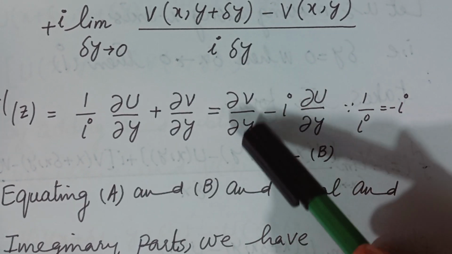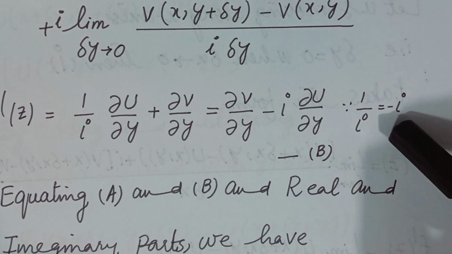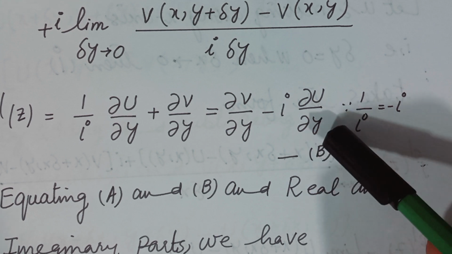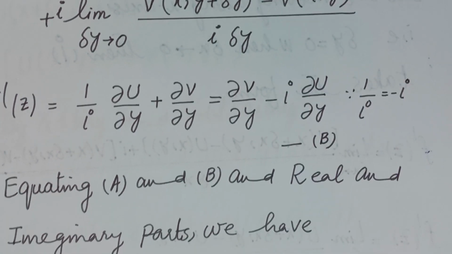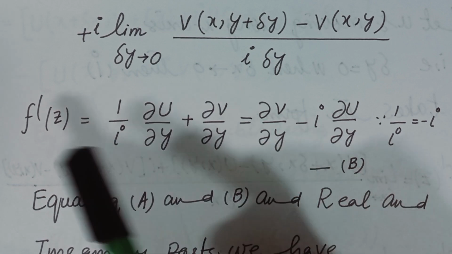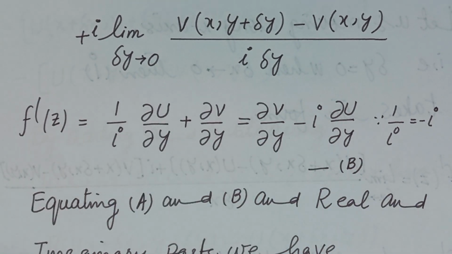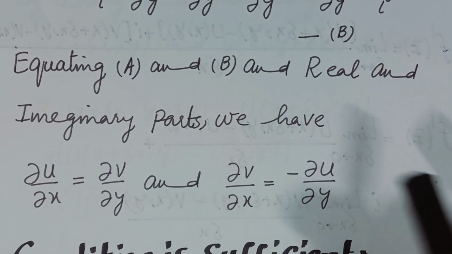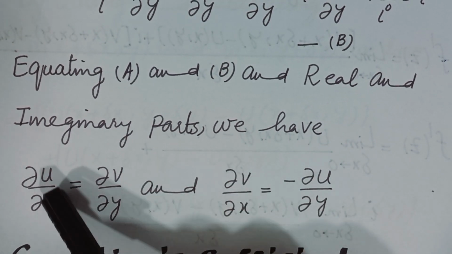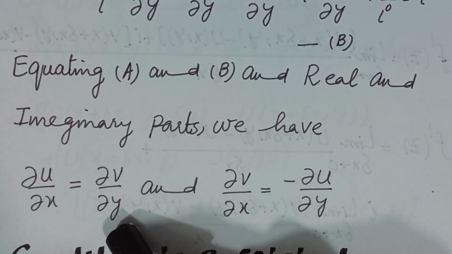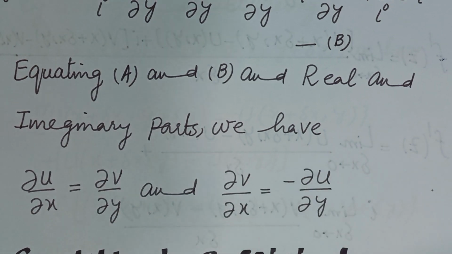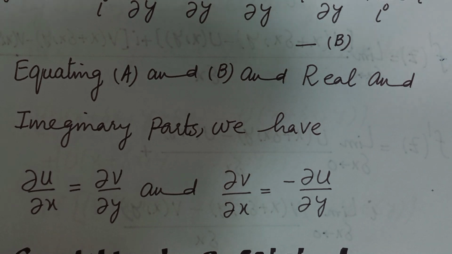This can be written as partial v over partial y, as we know that 1 over iota is equal to minus iota, so this will become partial v over partial y minus iota times partial u over partial y. Say this is expression B, because this is also equal to f dash z, and expression A is also equal to f dash z. So by equating A and B and separating real and imaginary parts, we have partial u over partial x equal to partial v over partial y, and partial v over partial x equal to minus partial u over partial y. So this is the proof of the necessary condition.